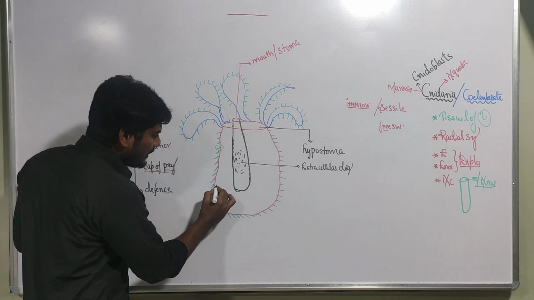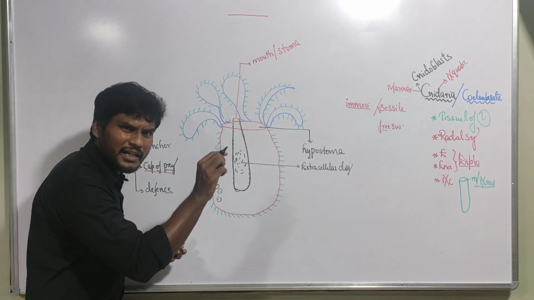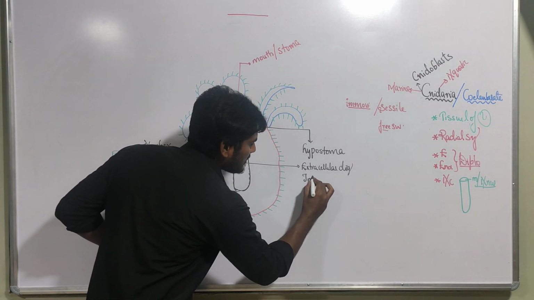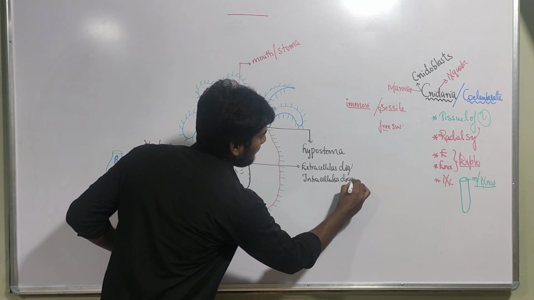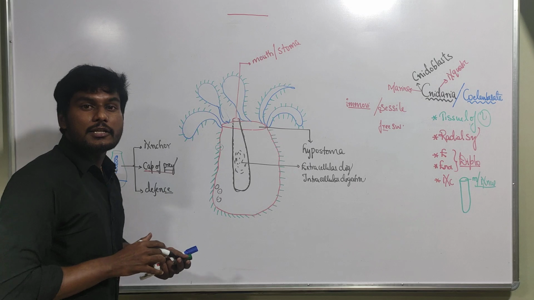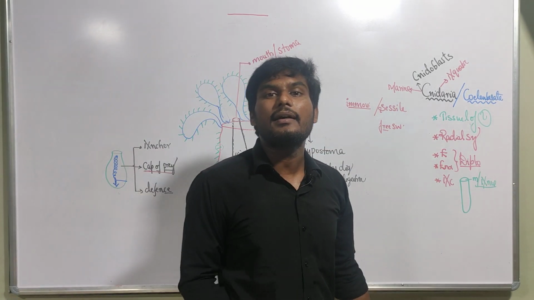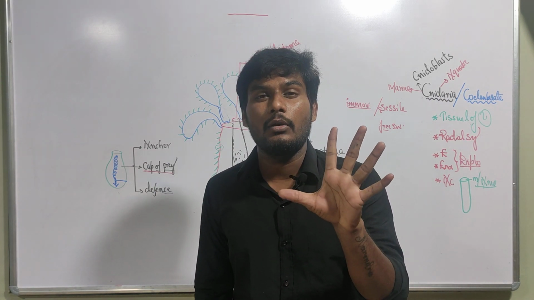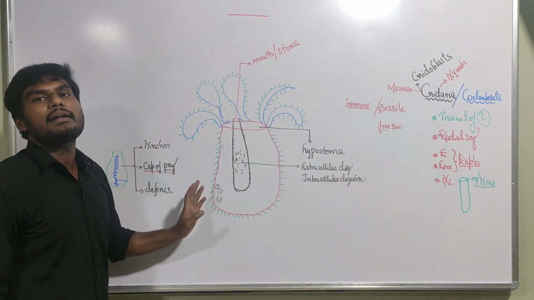After that, some of the food particles enter into the cell. Small molecules enter into the cell. Inside the cell, once again they are broken down. Such type of digestion is called intracellular digestion. So the cnidarians show both extracellular digestion and intracellular digestion, but poriferans show only intracellular digestion.